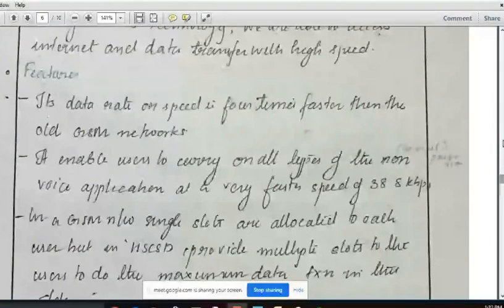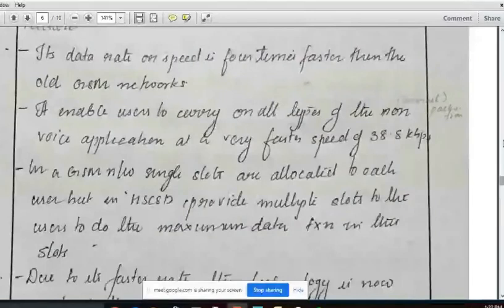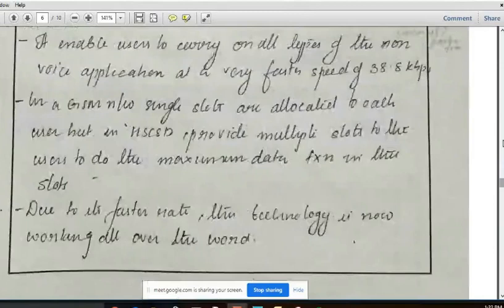In a GSM network, only a single slot is allocated to each user. But unlike GSM, HSCSD provides multiple consecutive slots to the user to do maximum data transmission. Due to this faster rate and speedy data transmission, this technology is now used all over the world.